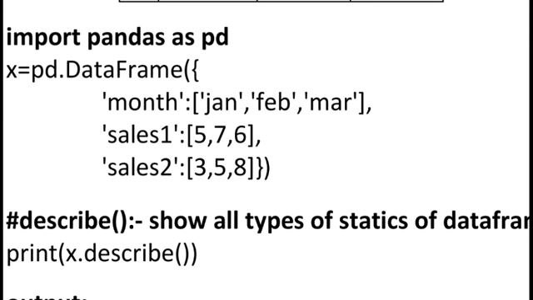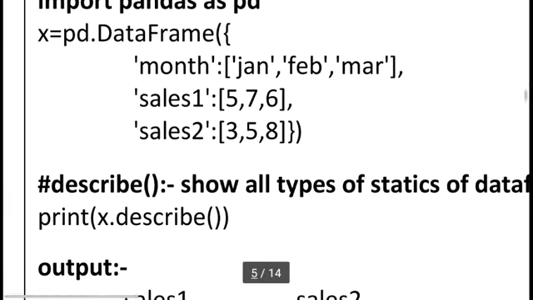Then I am using the second column, cells 1. Cells 1 looks like a string data type, so I am using single quotes for cells 1. And cells 1 is also our second column, or in a dictionary we can say this is our key. Then I am using colon. Then I am using square brackets 5, 7, 6. So these are our values, and the 5, 7, 6 values have the key name cells 1. Then I am using a comma.